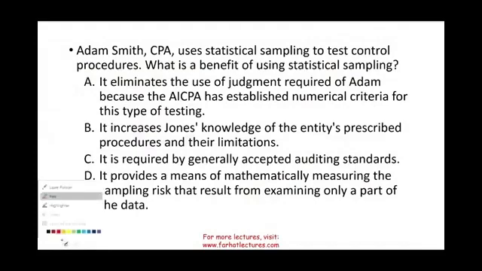Take a look at this question. Adam Smith, CPA, used statistical sampling to test a control procedure. What is the benefit of using statistical sampling?